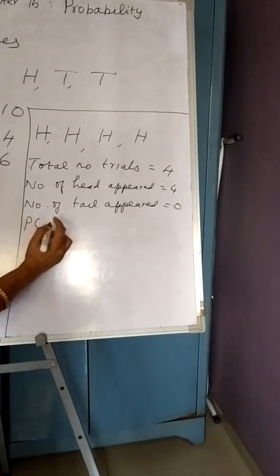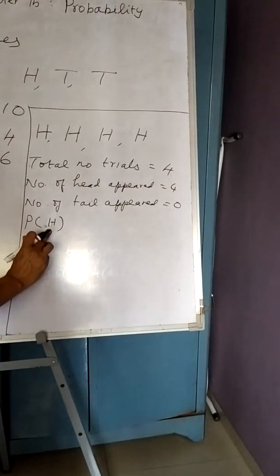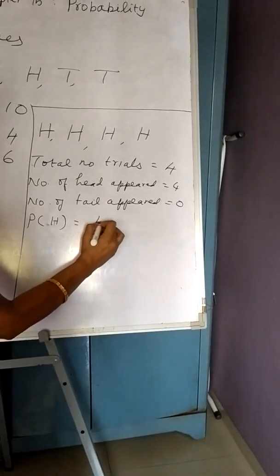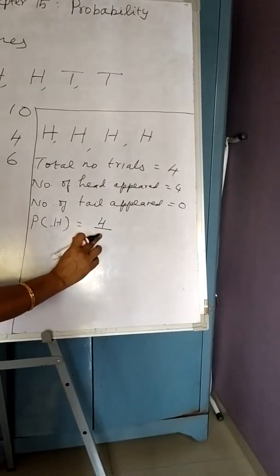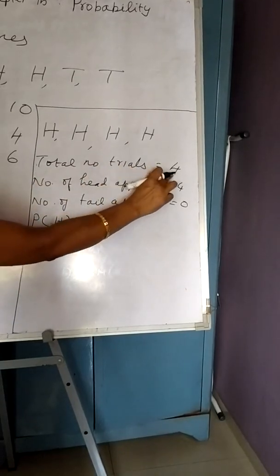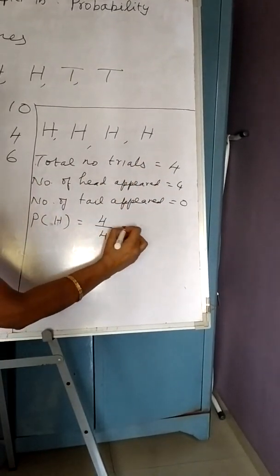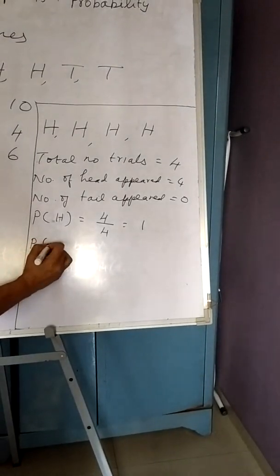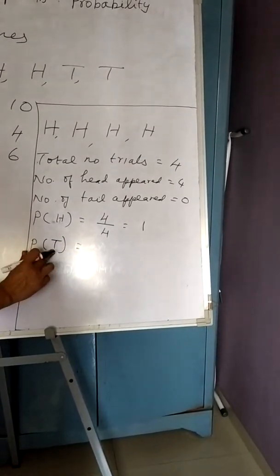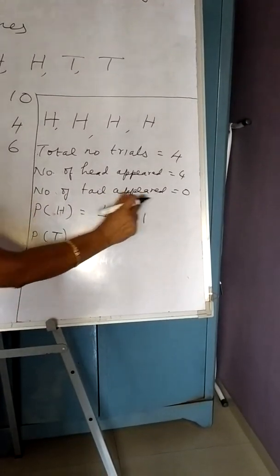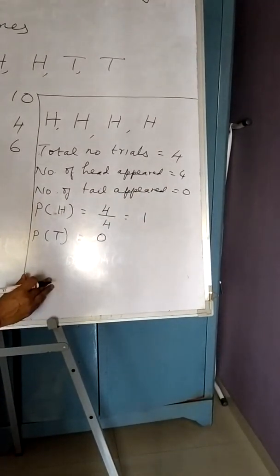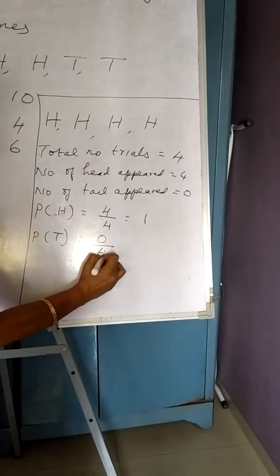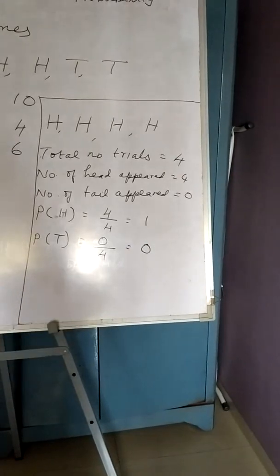So how to get the probability of getting head? We know head appeared 4 times, divided by the total number of trials. How many trials have we taken? 4. 4 divided by 4 is equal to 1. Suppose you are asked to find the probability of getting a tail. How many times did tail appear? No time. Therefore it is 0 divided by the total number of trials, which is 4. So what is the answer? Answer is 0.